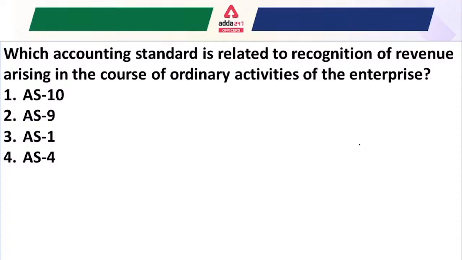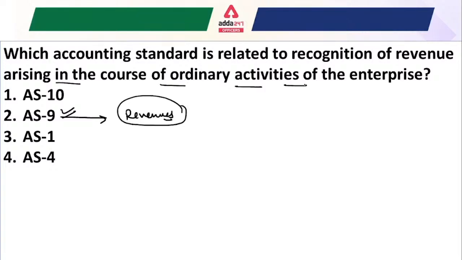The correct answer would be Accounting Standard 9. Accounting Standard 9 is related to the recognition of the revenue arising in the course of the ordinary activities of the enterprise.